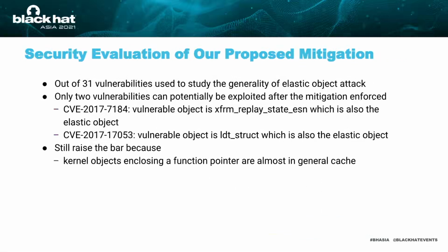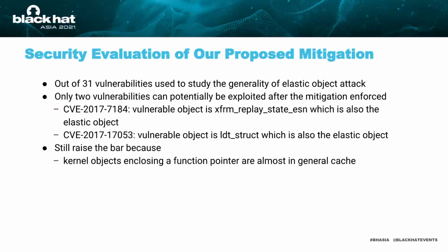We also evaluated the security improvement of our proposed mitigation approach by reusing the 31 vulnerabilities that we used to study the generality of elastic object attack. For most vulnerabilities, we cannot find elastic objects that can be used for exploitation. It is because elastic objects and the vulnerable objects are mostly different. They are isolated into 2 different caches. There is no longer a possibility to use the vulnerable objects to manipulate the length field of an elastic object.